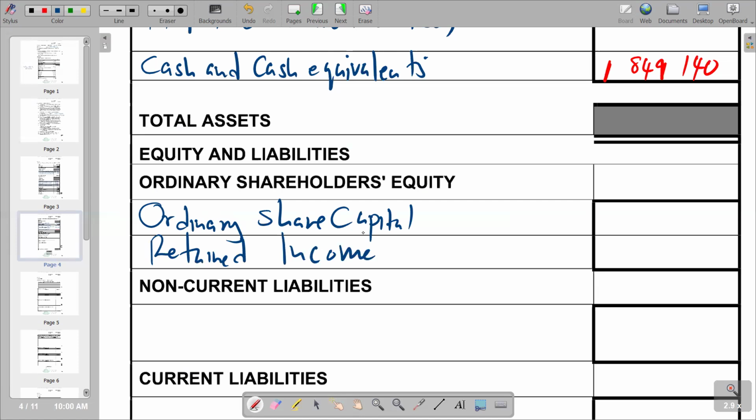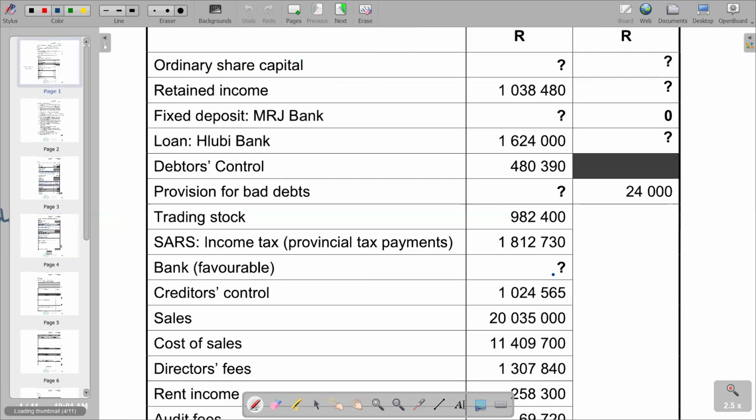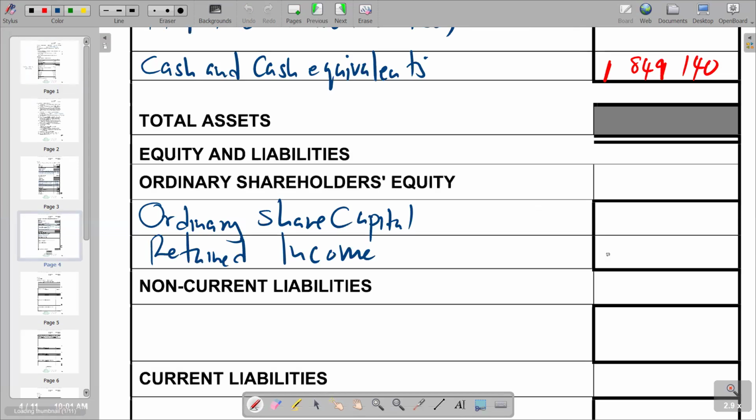Remember, all these two are prepared notes for. So if you refer back to the list of balances, the ordinary share capital is a question mark, so we are going to find it as a balancing figure. The figure that we are given is for retained income, which is 1,038,480. So we come here, we say 1,038,480.